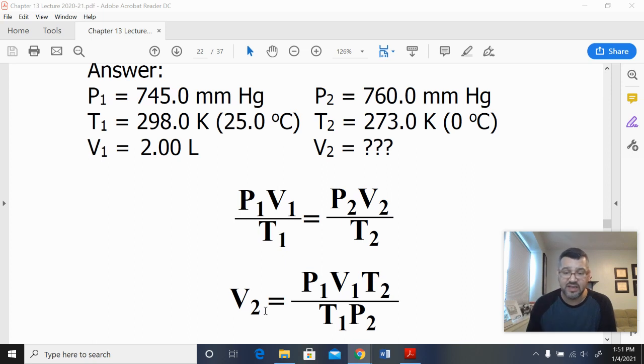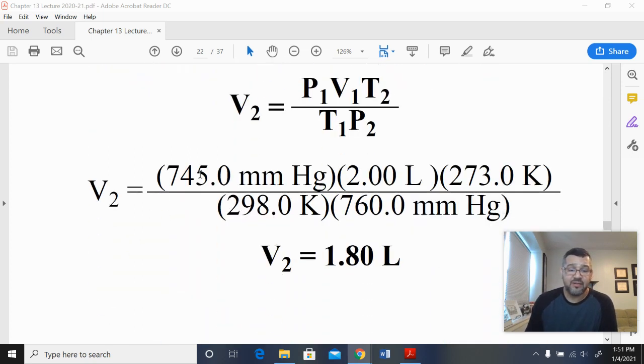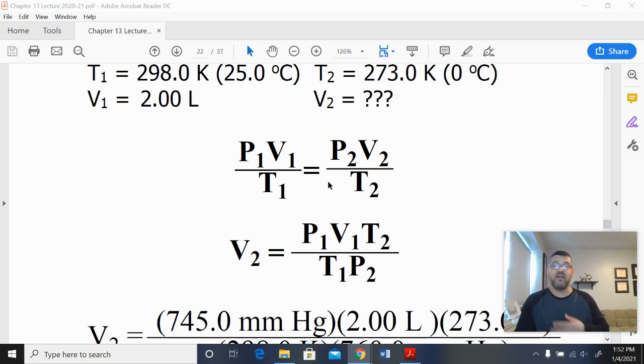So spend time and look at that algebra and make sure you're okay with that. Plug it in, right? My P1, my V1, my T2, my T1 and P2. Notice what cancels. Millimeters of mercury cancels. Kelvin cancels, leaves me with liters. Do the math, and I get 1.80 liters. And that's the combined gas law. I prefer the combined gas law. Whenever anything is constant, I just cancel it out and I'm left with an easier formula. Or you can just always use the combined gas law.